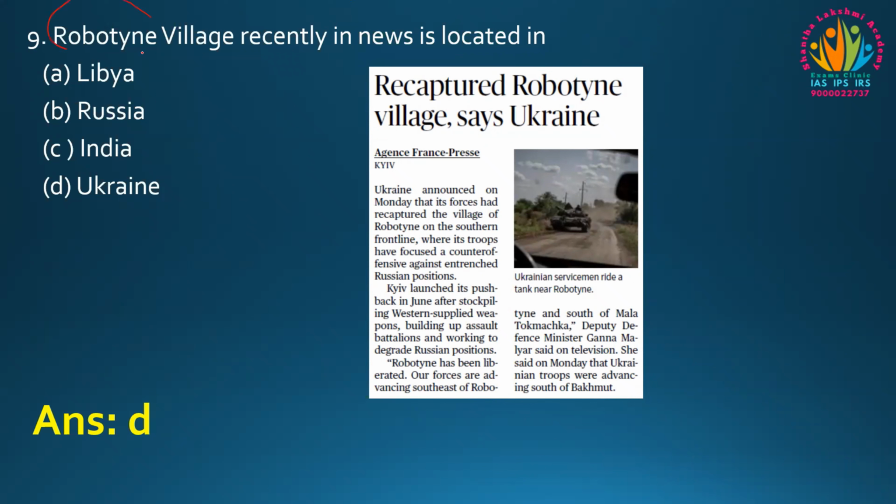The 9th one is, Robotyne village, recently seen in the news, is located in Libya, Russia, India or Ukraine. The answer is Ukraine. Why is this in the news? Ukraine has recaptured the village from Russia. It is important to remember these places, like villages or ports, lying in Ukraine and Russia. Moving to the next one.